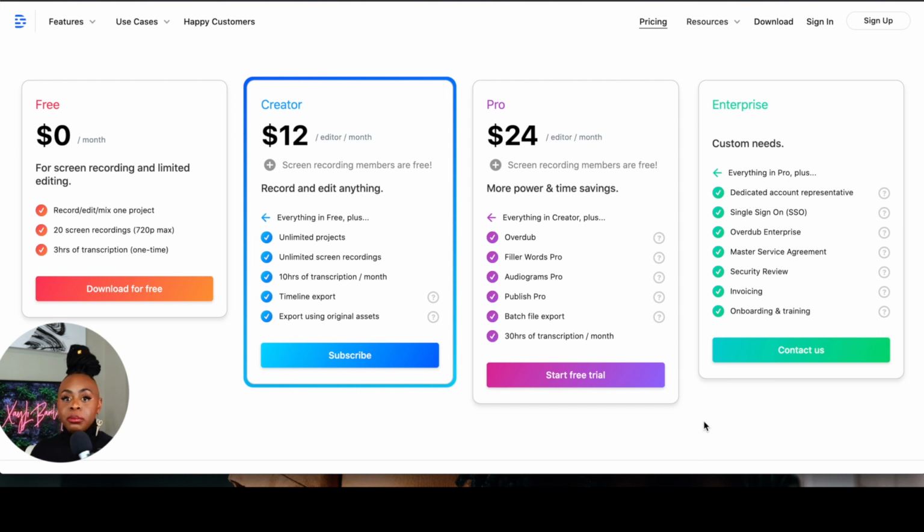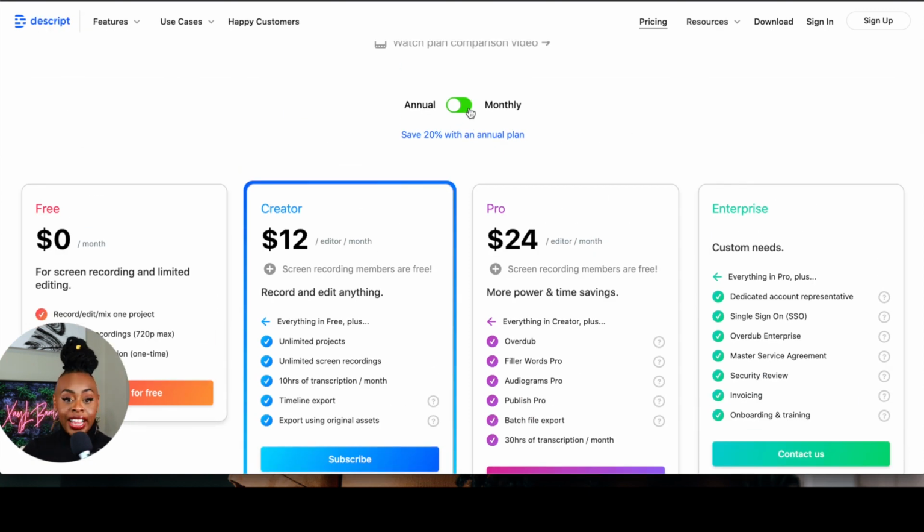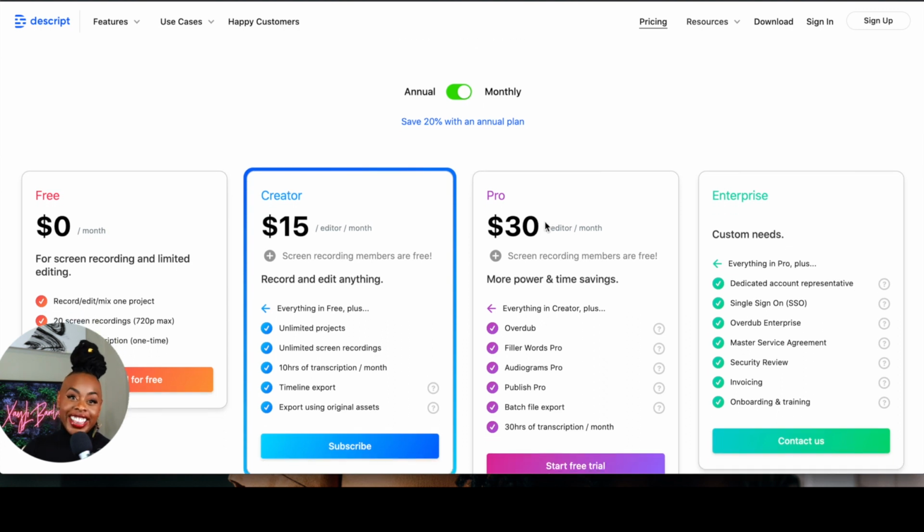You'll also have unlimited screen recordings and 10 hours of transcription per month. And I think that's pretty generous for $12 per month, right? And that's annual. So definitely if it's monthly, it's $15. And I still think that this is a no-brainer.